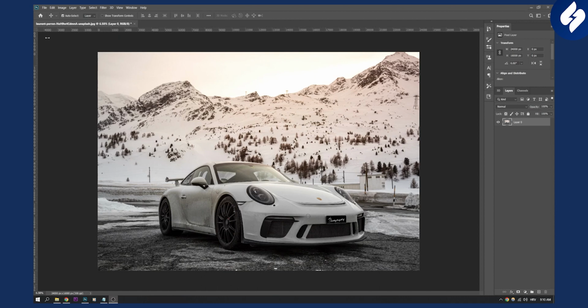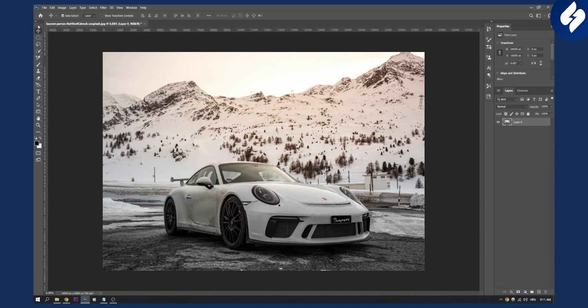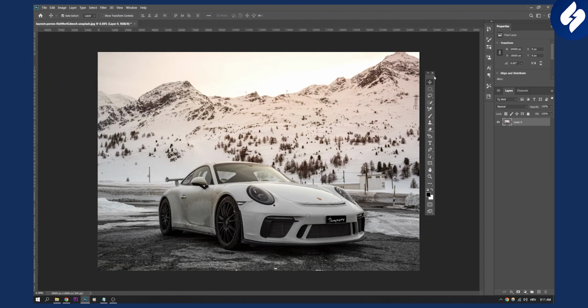So first of all, as you can see, I cannot see my toolbar, right? So what can you do if you don't have your toolbar? First of all, go to Window and then here type and click on Tools, right? So click just on Tools and the toolbar will be shown. For some people, the toolbar will be like here, right? Maybe here or maybe here or maybe in the middle of the screen, right?